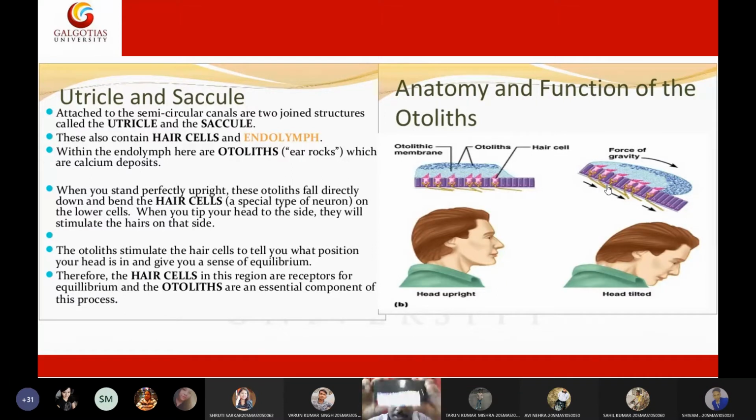So this is just a free ball game, but a very nice one. You got my point, right? What I was trying to tell: how the ear maintains the balance of the body. That is possible by these otoliths and hair cells. It is like a sensor. Okay, so that is all about the ear.